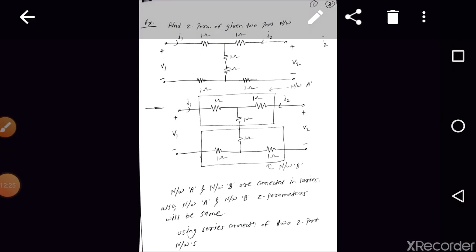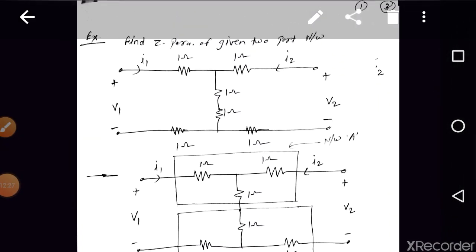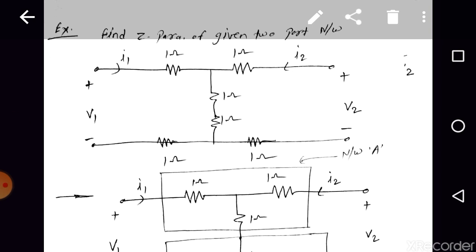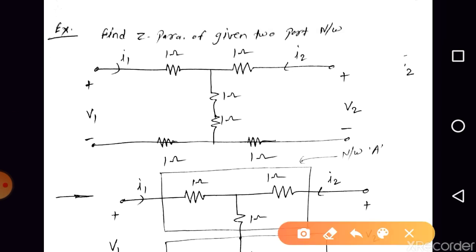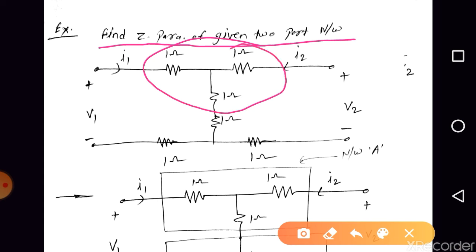Okay, let us discuss one example based on the series connection of two port networks. Here is a simple example. We can solve it by simply applying KVL, or we can solve it with the logic of series connection of two or more two port networks, right? So find the Z parameters of the given two port network. Here we have two port networks. This is one two port network and this one is the second two port network, right?